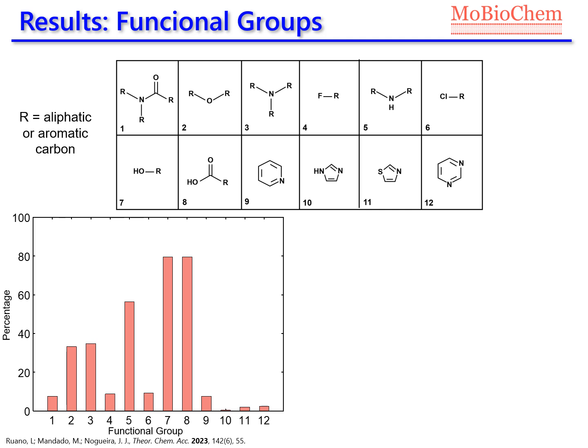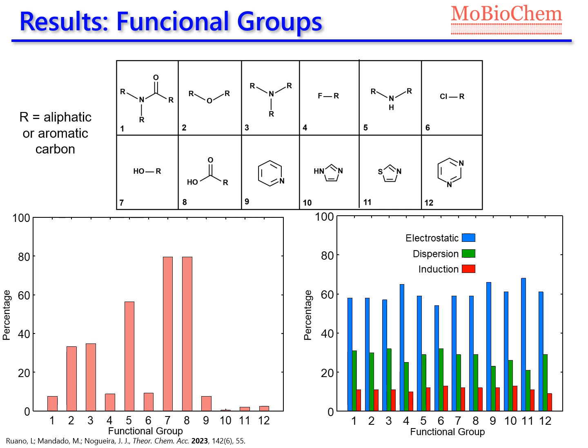We can see that the most frequent functional groups in our systems are group 7, an alcohol, and 8, a carboxyl, for which 80% of the systems present these groups, followed by a secondary amine, group 5, with 56% of the population. Finally, the 4 aromatic rings, with less than 10% of the population, are the least common chemical groups.